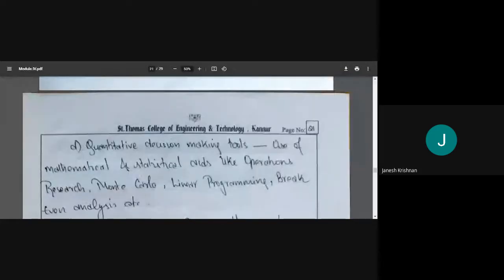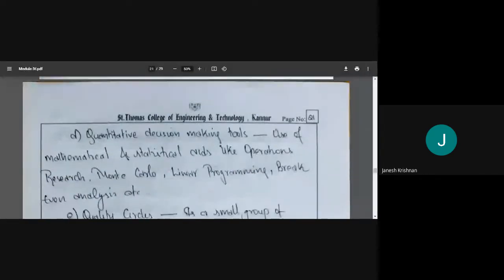The next method is quantitative decision-making tools. These are mathematical and statistical tools. You would have learned, or will learn someday, operations research, Monte Carlo method simulations, linear programming (LPP), break-even analysis, etc. These are statistical methods. We'll do the analysis and then decide upon the alternative.